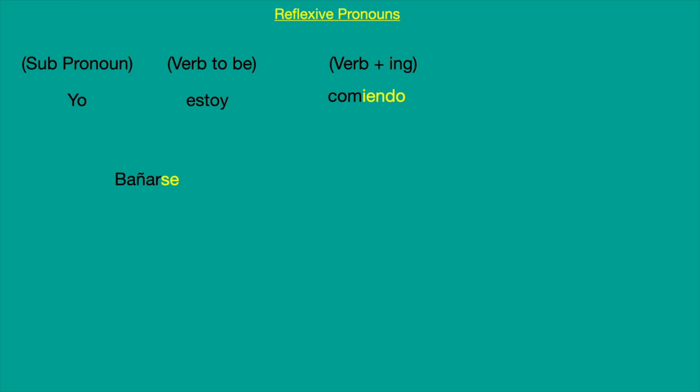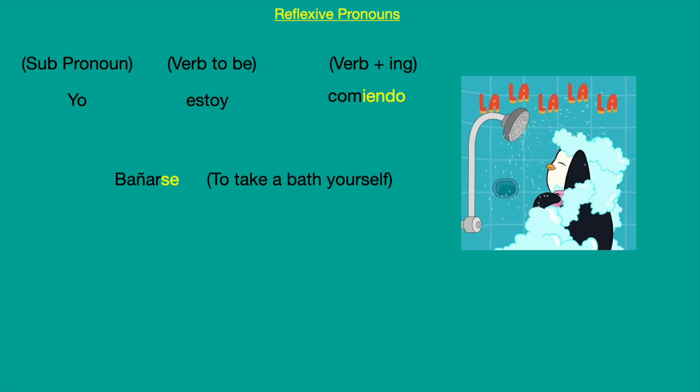And if we use bañarse, which is a reflexive verb, you can recognize a reflexive verb because it has the se at the end. That means to take a bath yourself, right? Bañarse is something you do to yourself.